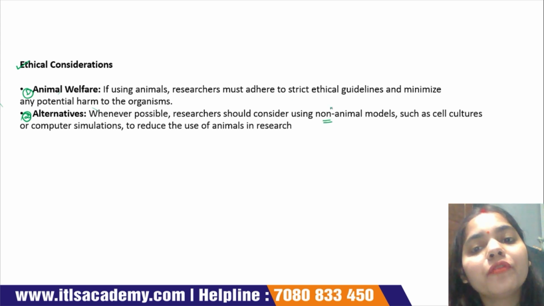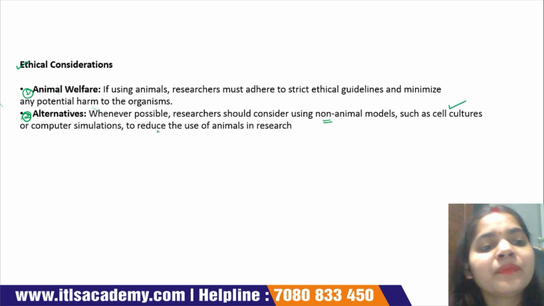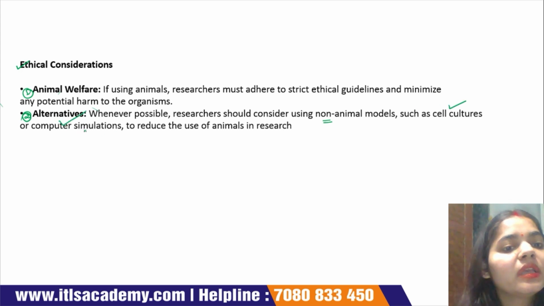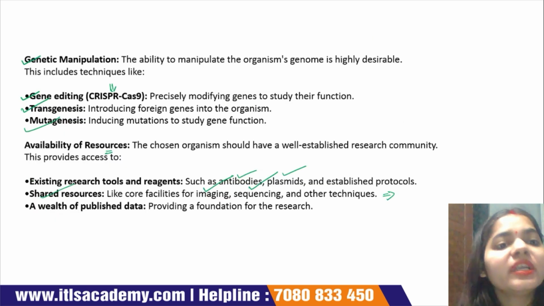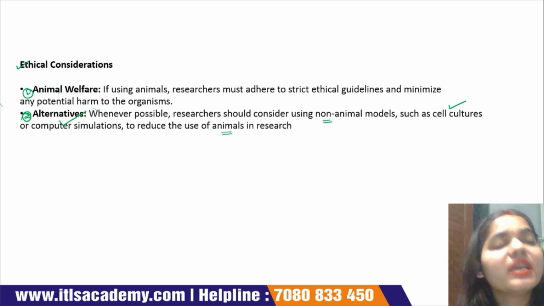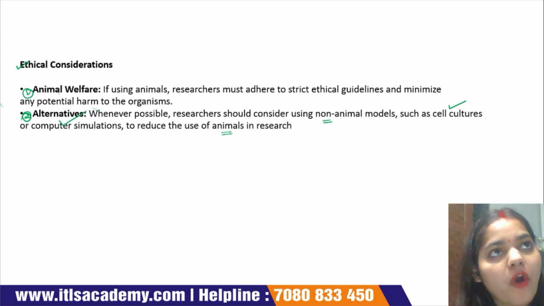Examples of non-animal models are cell culture and computer simulations, to reduce the use of animals in the research field. These are the criteria which we follow during the selection of a model organism: research consideration, practical consideration, genetic manipulation, availability of resources, and ethical considerations. These are the selection criteria.